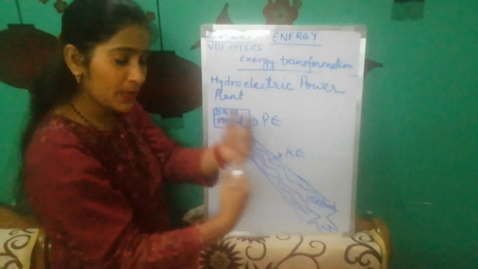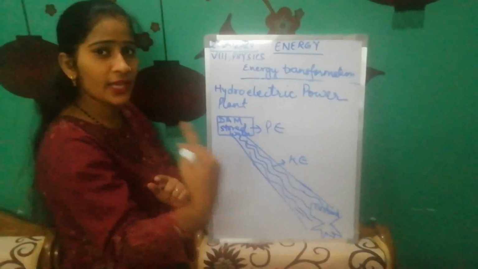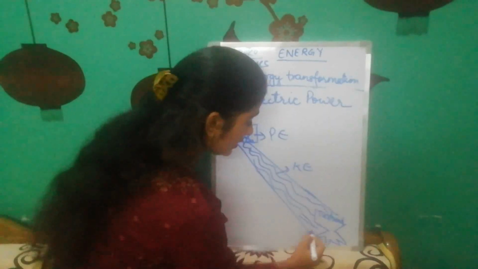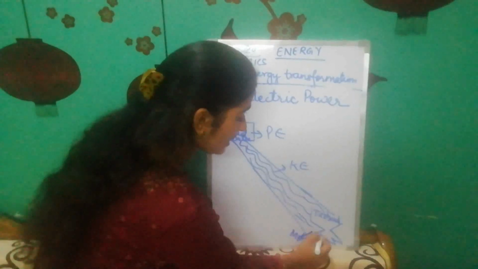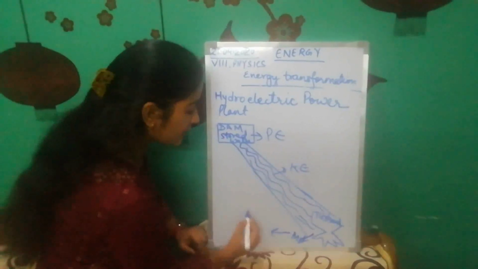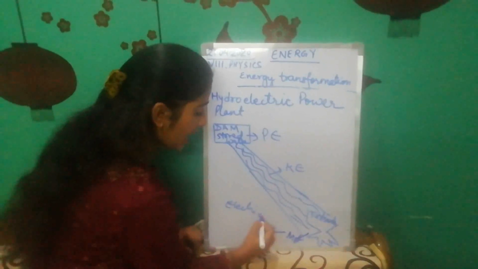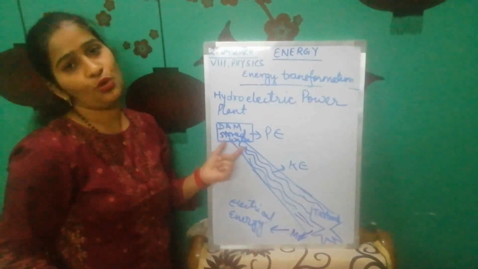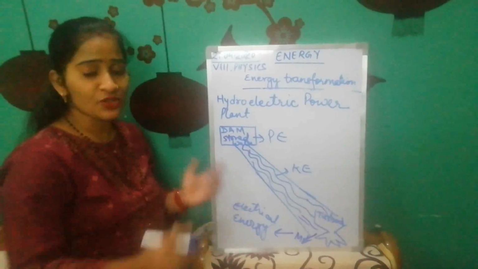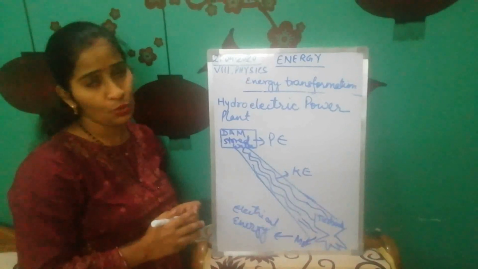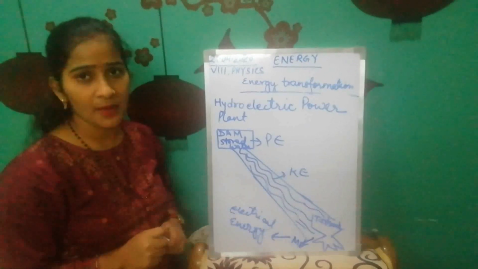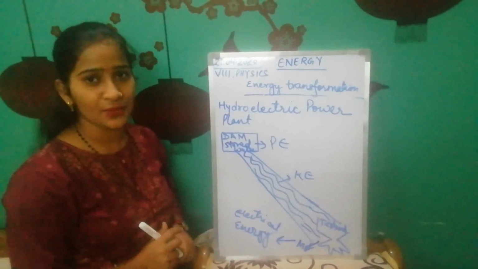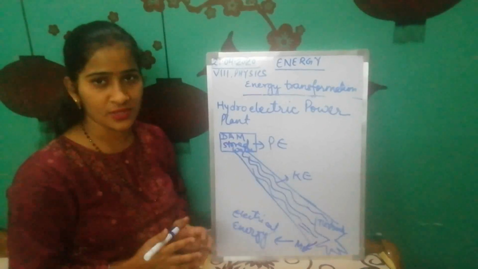When the blades start turning, then what happens? That mechanical energy gets converted into electrical energy. Here the kinetic energy is converted into mechanical energy, and the turbine blades convert this mechanical energy into electrical energy, and this way we are generating a huge amount of electricity from stored water. It's a good use, no? This is called energy transformation. Likewise in a roller coaster also, which is given in your book. Read that example, it is illustrated very well in your book, class. Read that and try to understand it. The second example of energy transformation is the roller coaster.